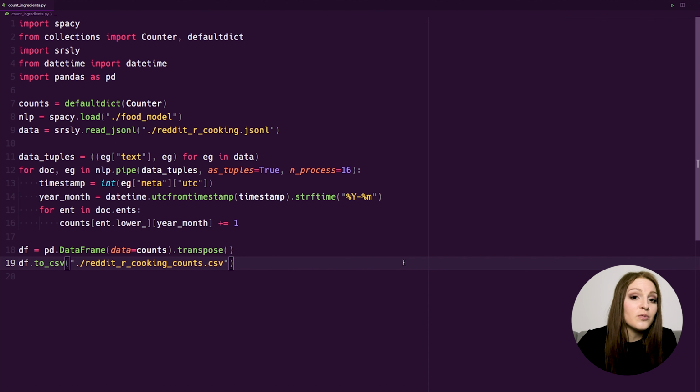And I guess I could have probably used a data frame all along, but I personally always like to start with vanilla Python and then see how I go. I don't know, that's just how I do things.